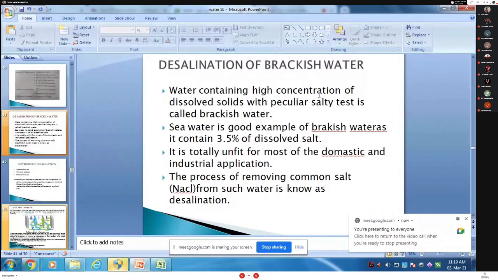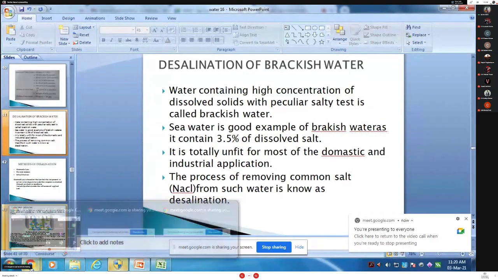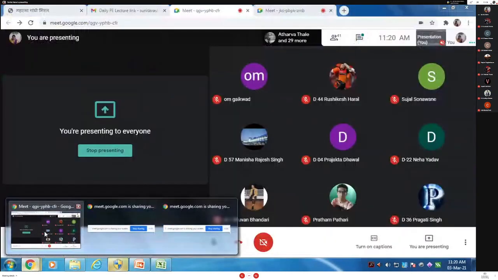So you all know the hardness of water is due to some impurities present in the form of salt in the water. Therefore, we call it hard water.